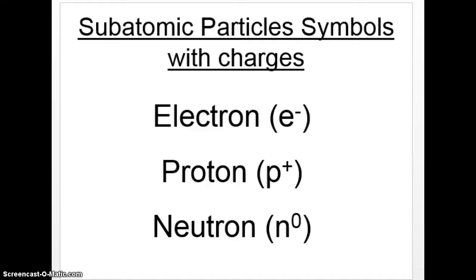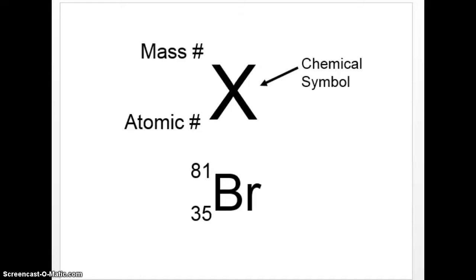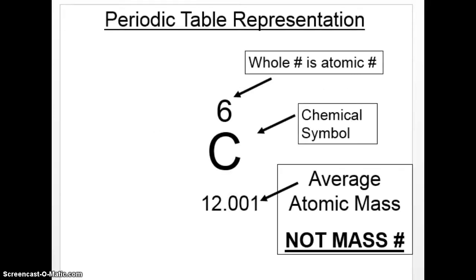And let's see, sometimes we have representations like this, where you'll see the atomic number at the bottom and the mass number at the top, whereas other times you'll see it an entirely different way. You'll see the mass number at the bottom and the atomic number at the top, but they all show them in all sorts of different places. But the one similarity between all of them is there is a big number and there is a small number. So I'm just going to look at this one.